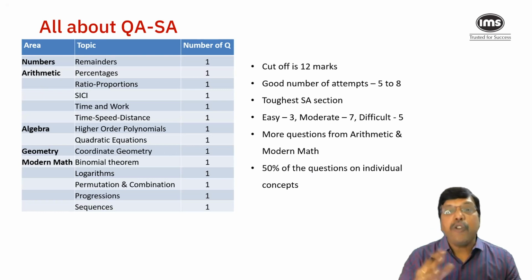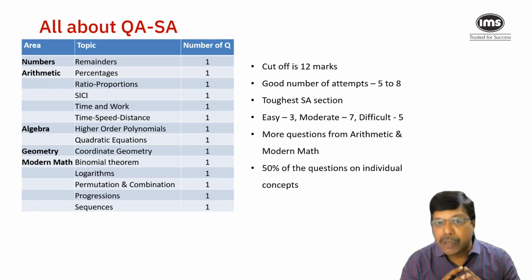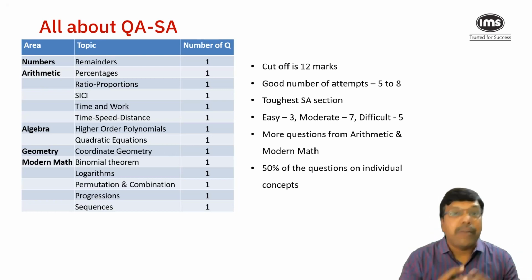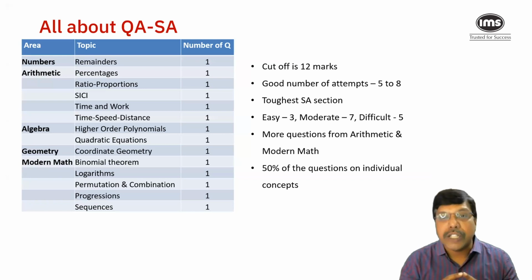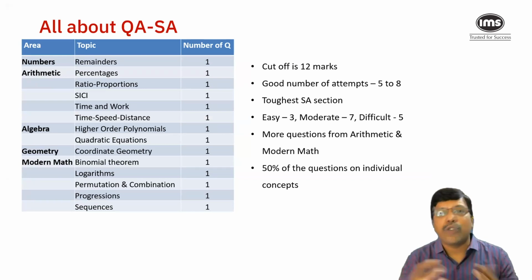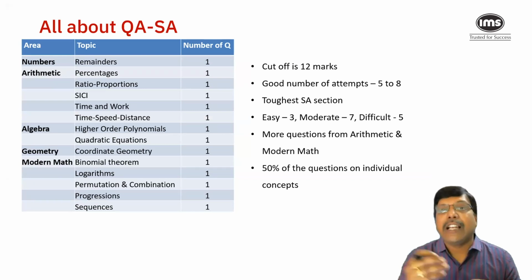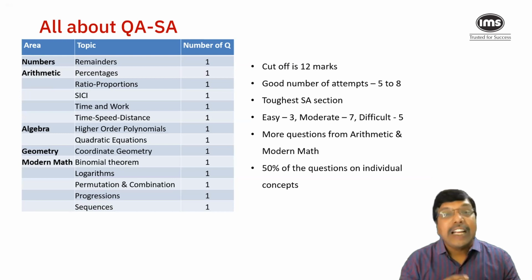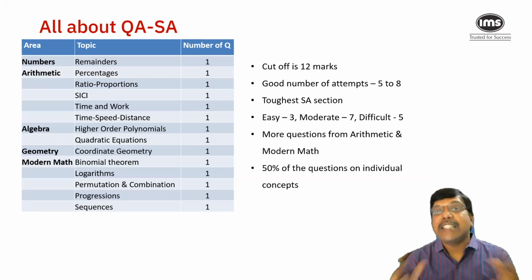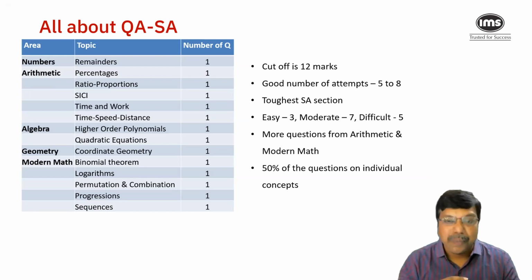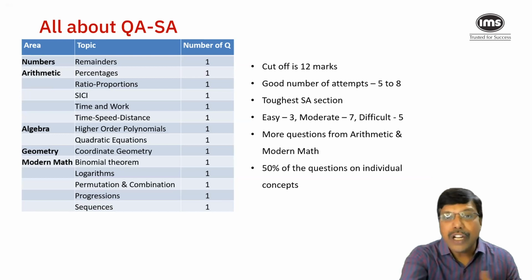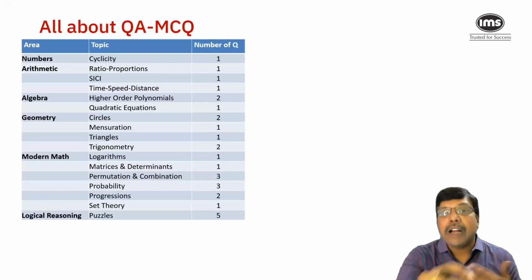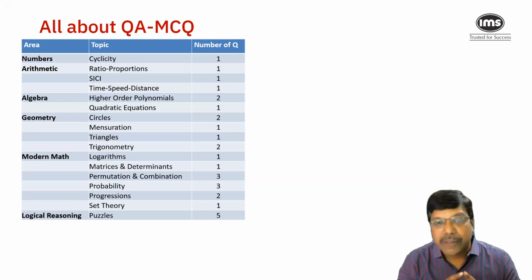Meaning, if you are very thorough and familiar with that particular concept, you definitely would have been able to answer most of those questions. Of course, some of those questions might have taken a little bit time. But still, in 40 minutes, if you are able to identify the right questions, clearing the cutoff doesn't seem to be a challenging thing. Now, moving on to the quantitative ability multiple choice question section.